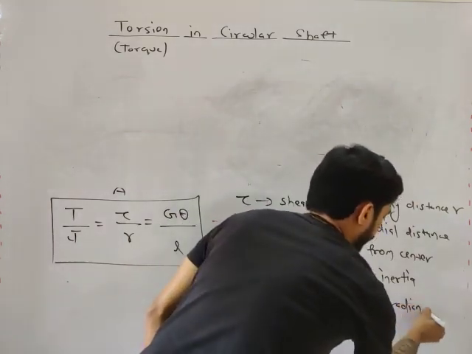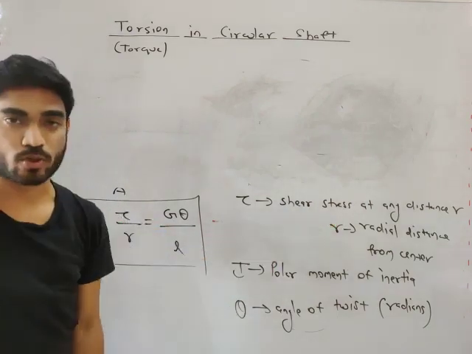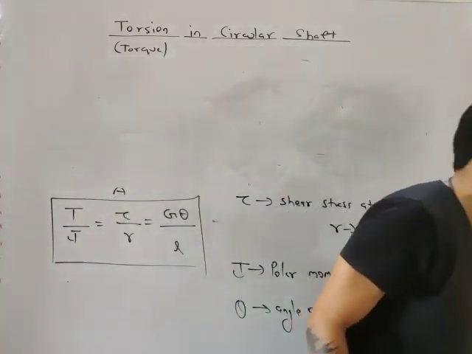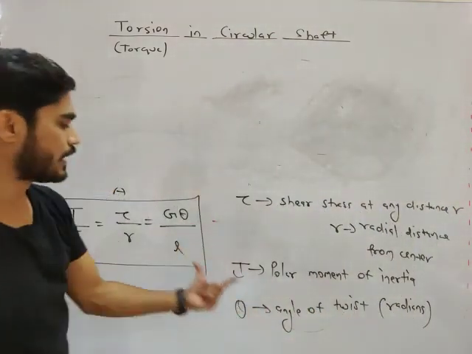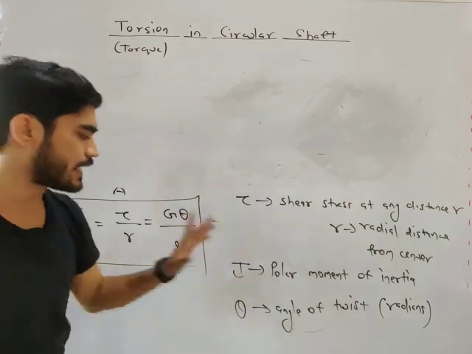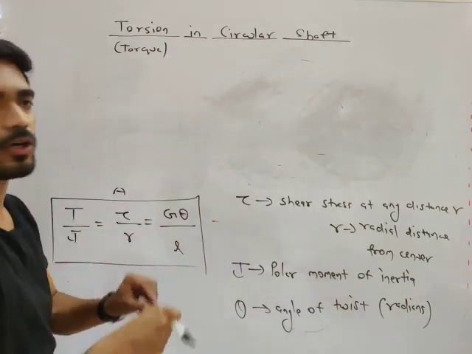This is very important: the unit of theta is radians. In some cases you will have to calculate theta in degrees, but from this equation you will get theta in radians, so you can convert it into degrees. Now let's understand how theta is calculated.